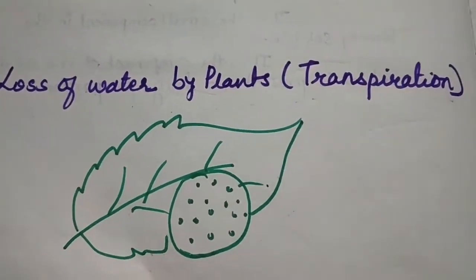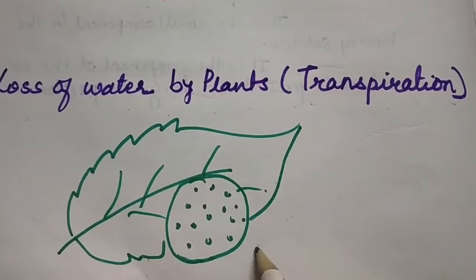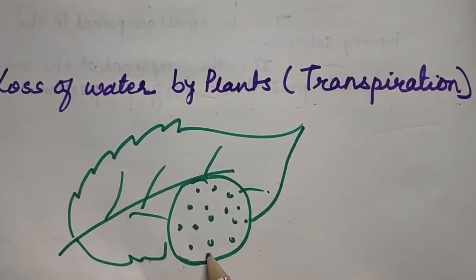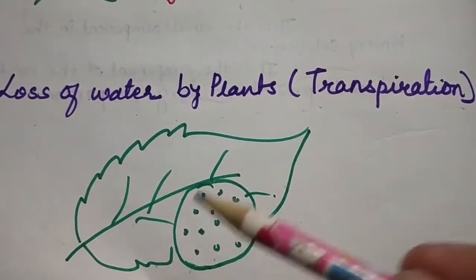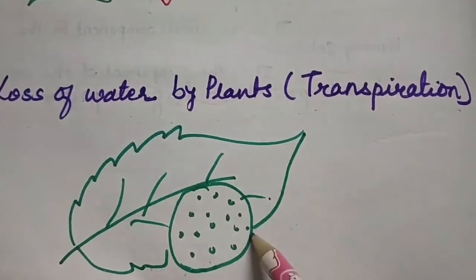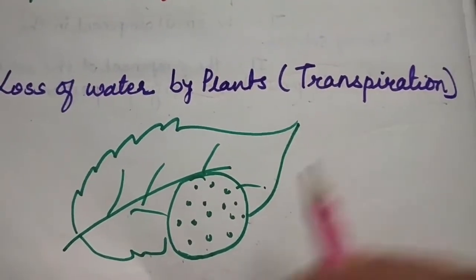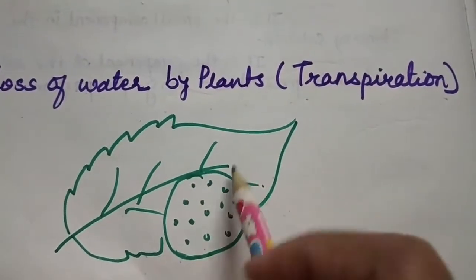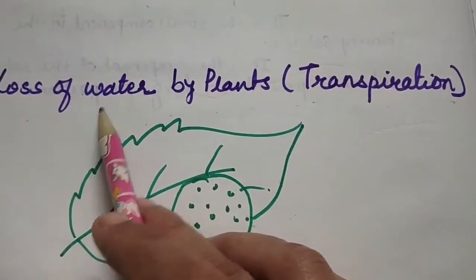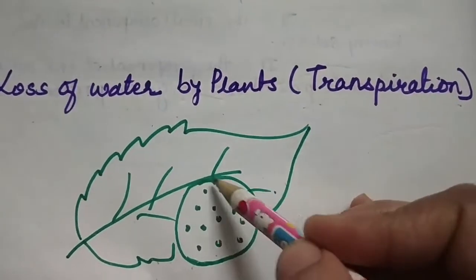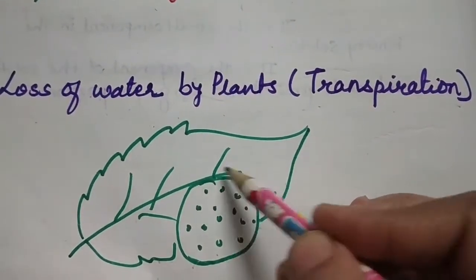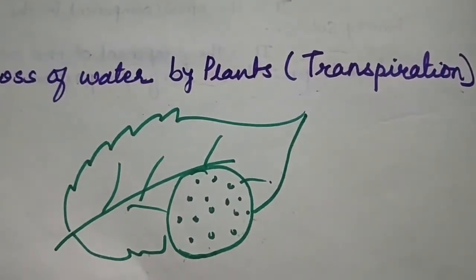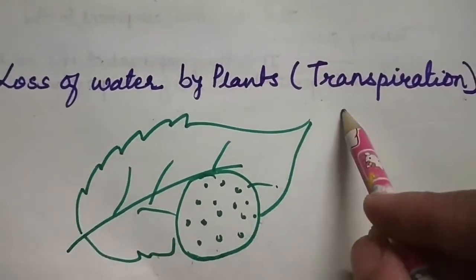What is this? This is called stomata. They have some small holes, and from these stomata the remaining water is released by the plant into the air, as water vapor. So when plants prepare their food, that time they use some water, and the remaining water is removed from the stomata in the form of water vapor. So this process is called transpiration.